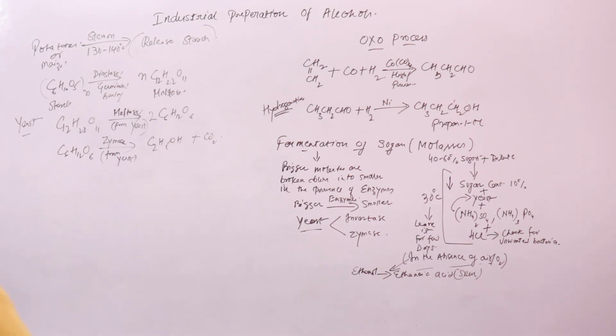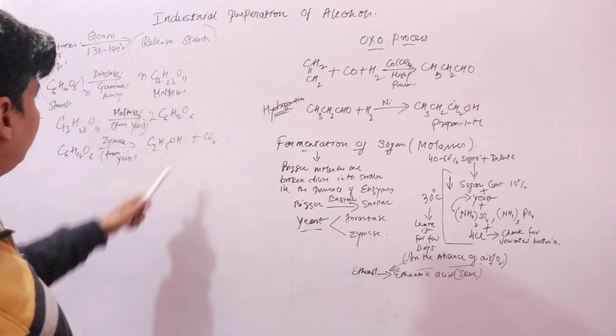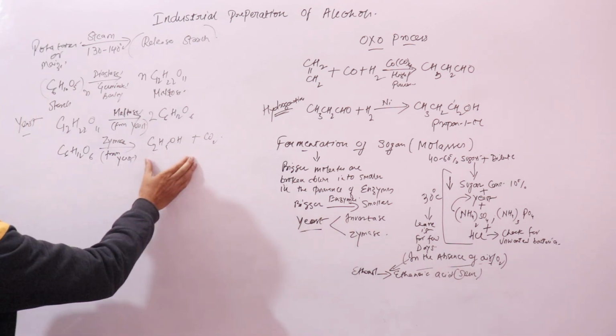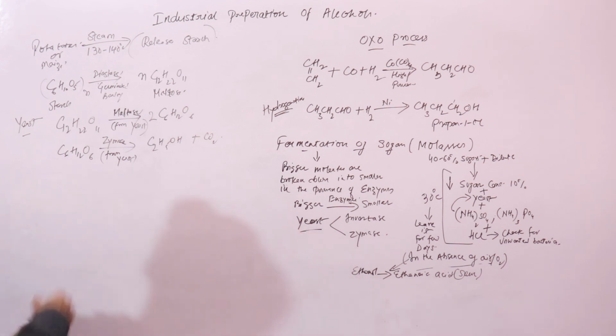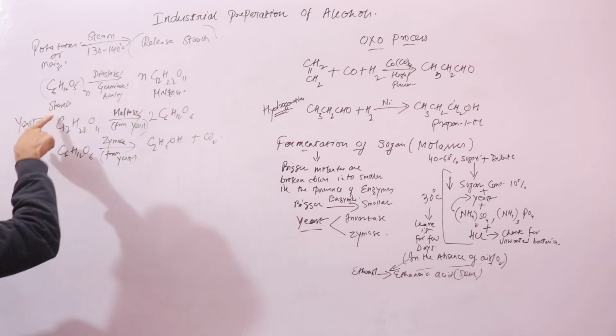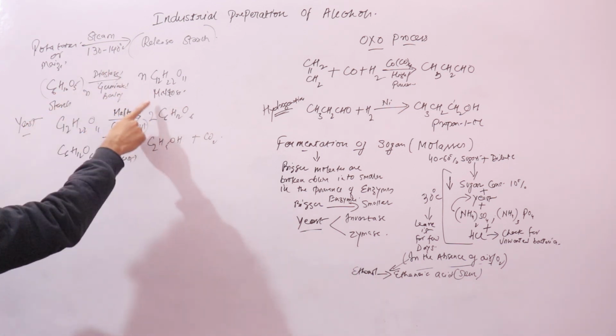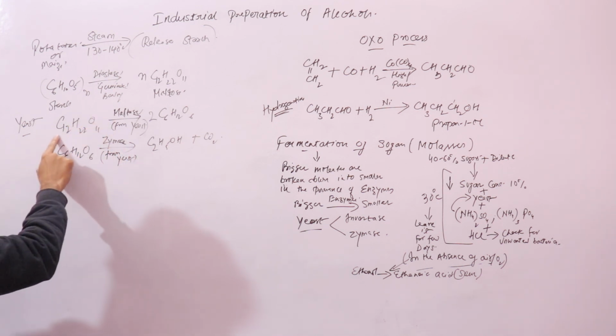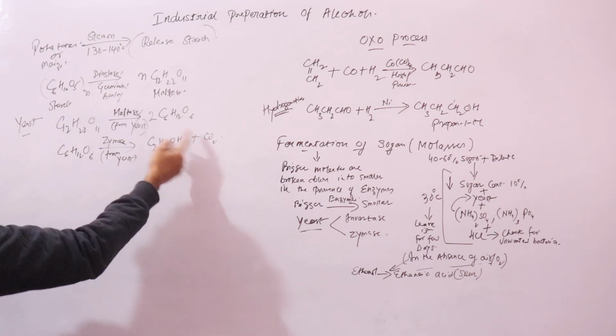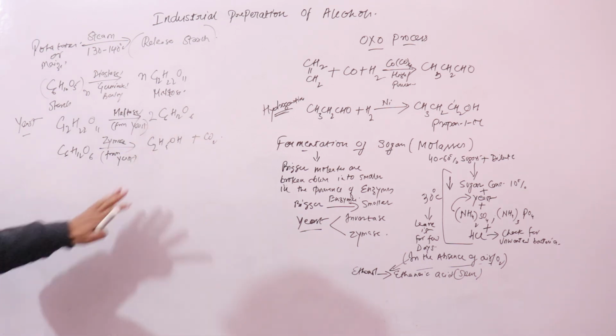So this is another way to prepare alcohol from starchy material. Here you add germinated barley that converts starch into maltose, and yeast provides maltase and zymase enzymes that convert these finally into alcohol. I hope this is clear.